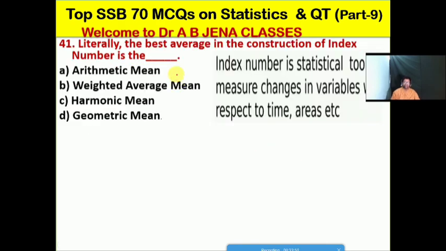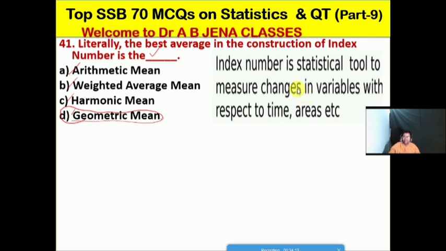So next one, we will see from the index number, literally the best average in the construction of index number is what? Whether A arithmetic mean, B weighted average mean, C harmonic mean, D geometric mean. Friends, so D is the right option for this MCQ.